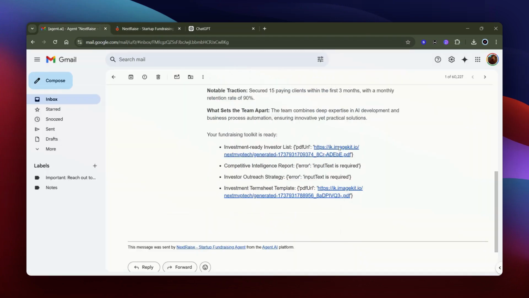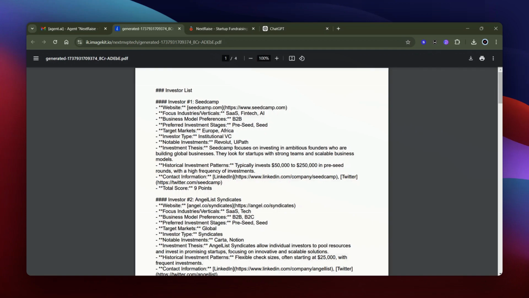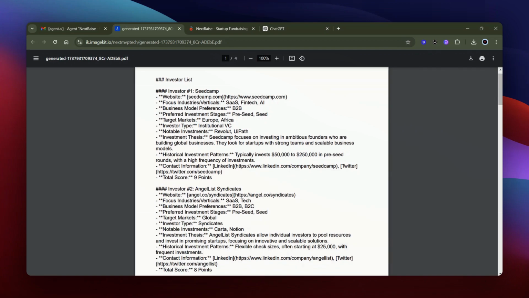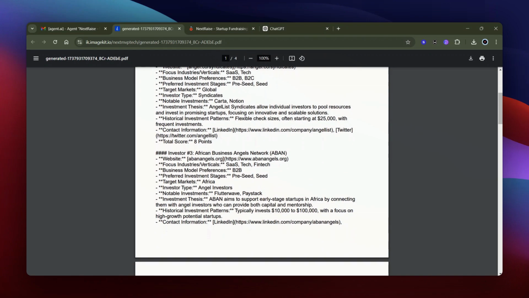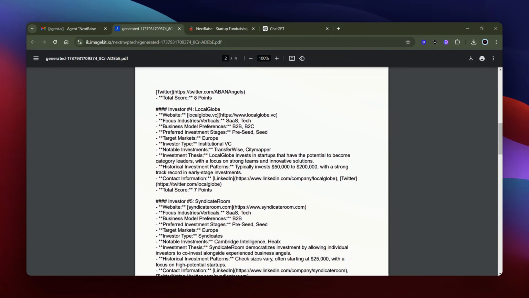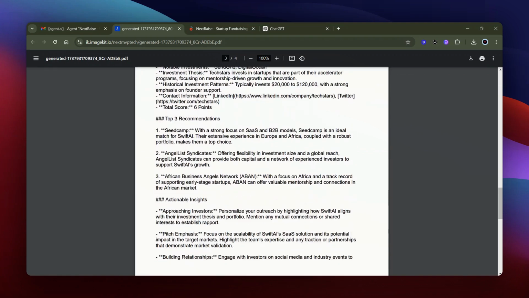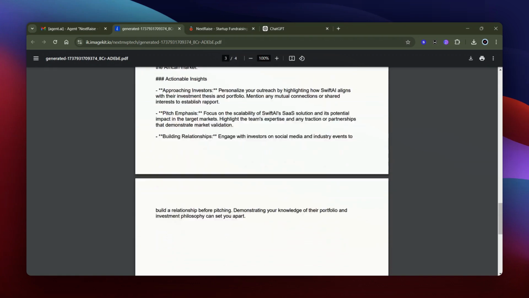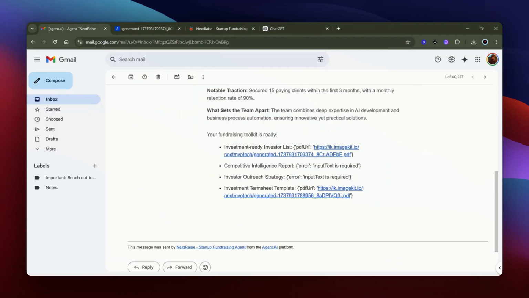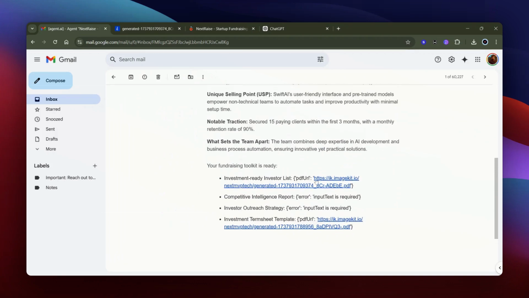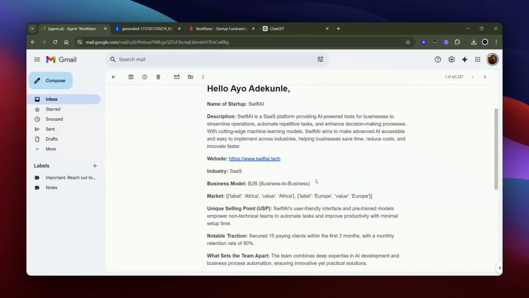But this is an example of what you get for the investment-ready investor list. So we have Seedcamp, AngelList, African Business Angels Network, and a lot more that are here. So you get all the links to all of this. By the time you're testing it yourself, I would have fixed this so you wouldn't have to face this error any longer.